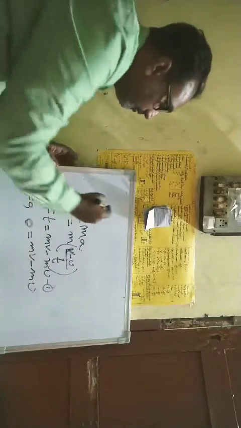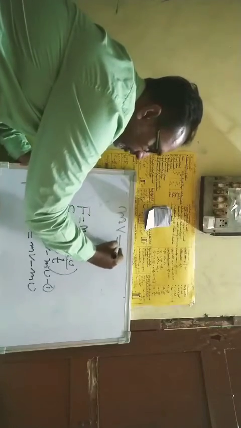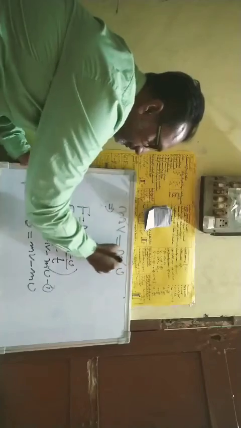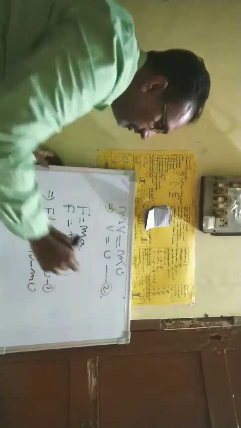Now just shuffle it: mv equals mu. Cancel the m from both sides, so v equals u. Give it equation 2.